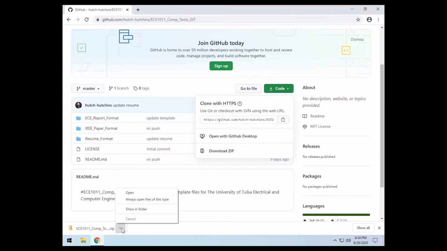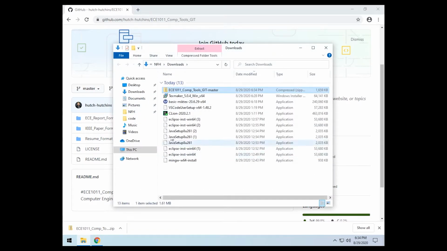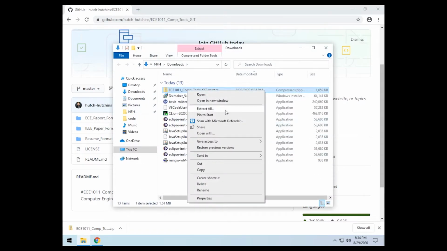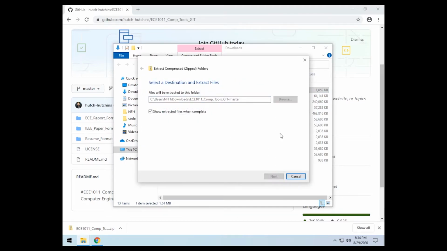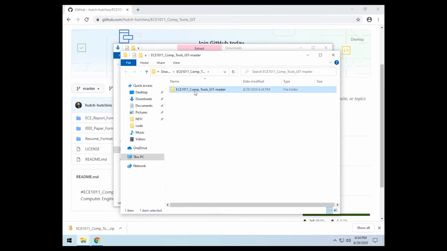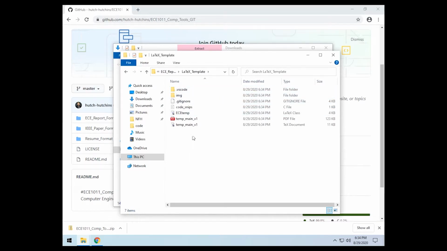Now we have a zip file that we can extract, from my GitHub, ECE Report Format, LaTeX template, and now we have the LaTeX file.